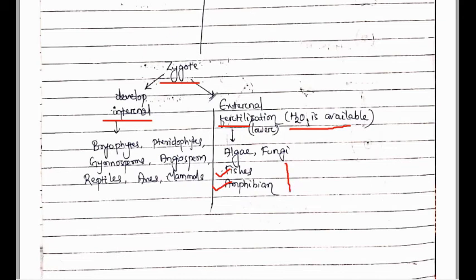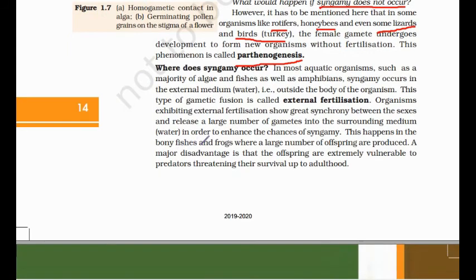Internal fertilization means the sperm or male gamete enters inside the body of the female, and then it forms the zygote, as seen in bryophyta, pteridophyta, gymnosperm and angiosperm in case of plants. In case of animals, it is seen in reptiles, birds and mammals of vertebrata. External fertilization takes place in bony fishes and frog. Frog is an amphibian, and this is the fishes.